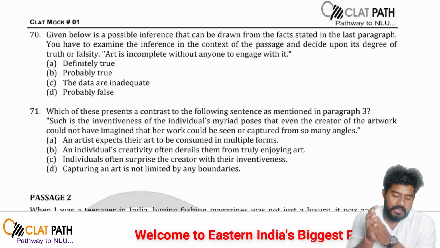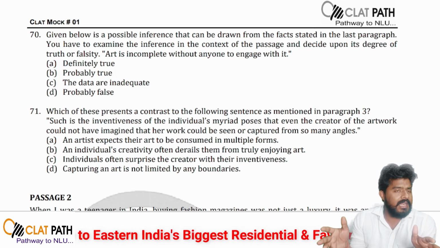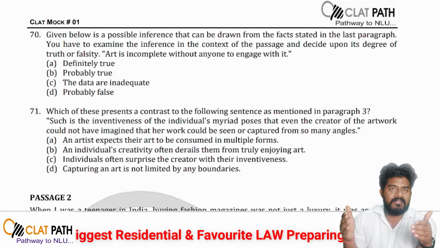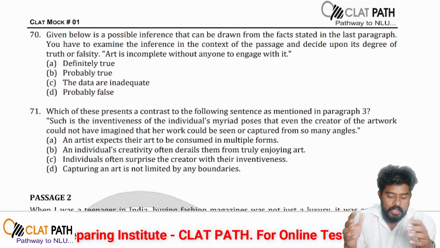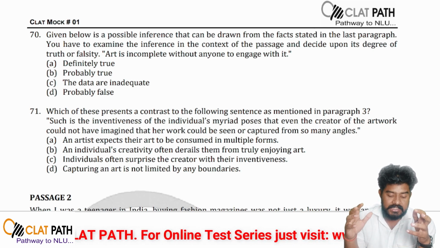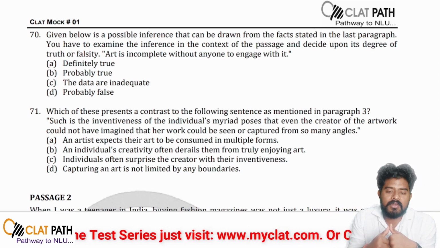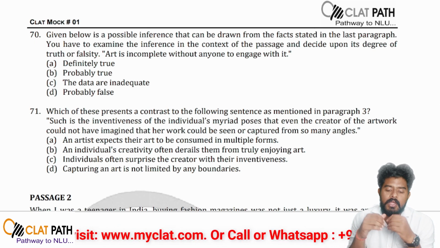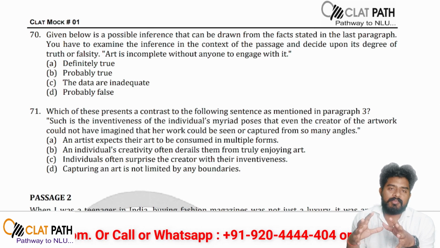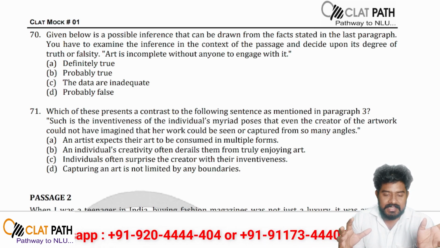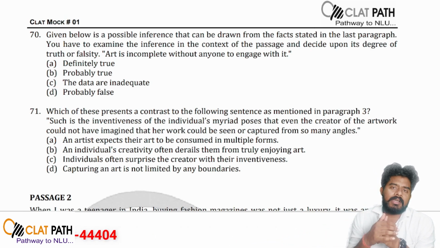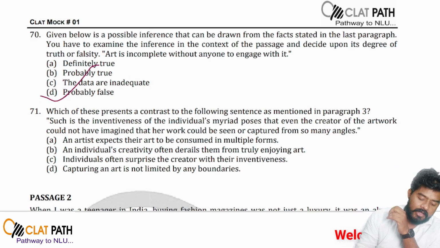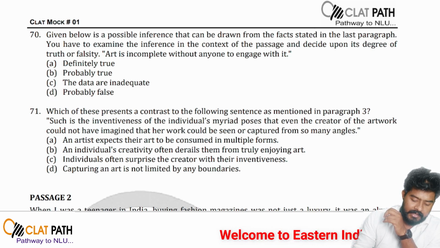So if you consider this line with respect to the last paragraph, you can definitely eliminate options A, B and C. See, option C says the data are inadequate. You cannot say this, because there are certain facts mentioned in the last paragraph. So you cannot say it is definitely true. You cannot even say that this is probably true. But if you read the last paragraph and consider those facts with respect to the entire passage, you can definitely say that these are facts which can be probably false. There are chances this might be true, but you cannot definitely say. So the correct answer for this question will be option D, which is probably false.